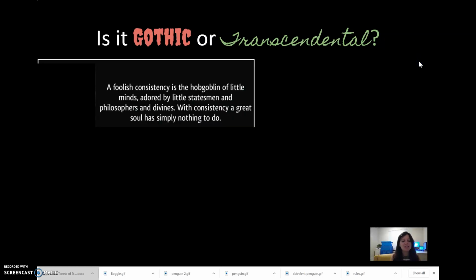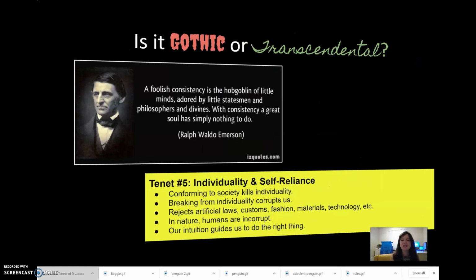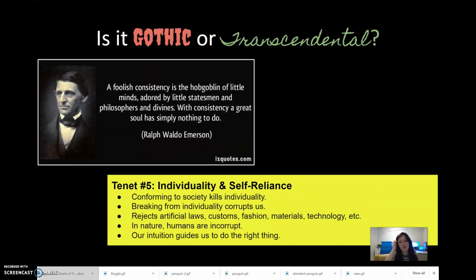A foolish consistency is the hobgoblin of little minds, adored by little statesmen and philosophers and divines. With consistency, a great soul has simply nothing to do. Is it Gothic or transcendental? It is transcendental, and it's another Ralph Waldo Emerson quote. We have a lot of them because he's the father of Transcendentalism. So which tenet does this access? Tenet number 5, our second to last one, which is individuality and self-reliance.